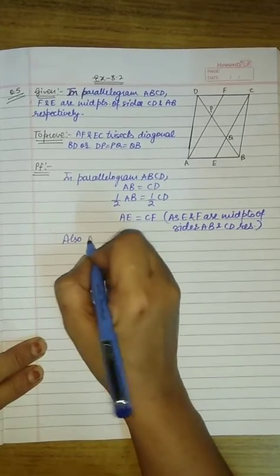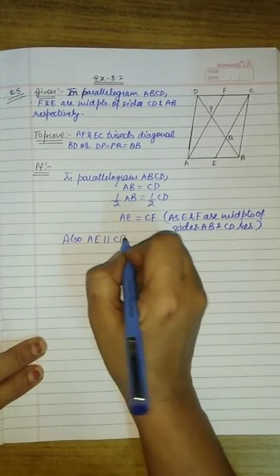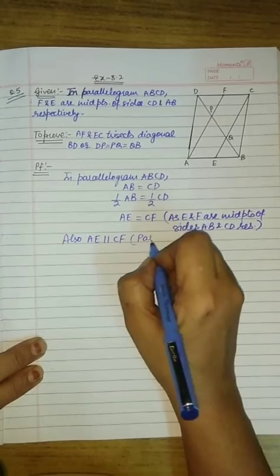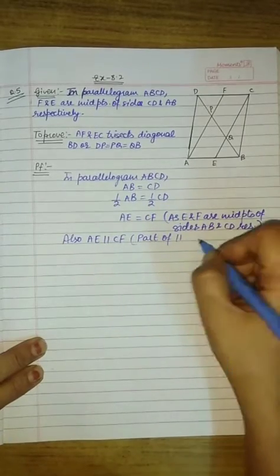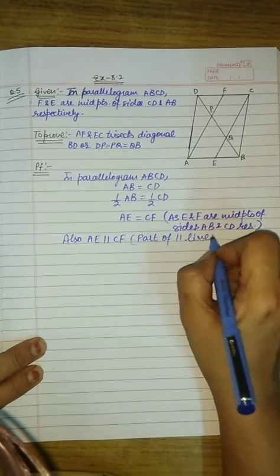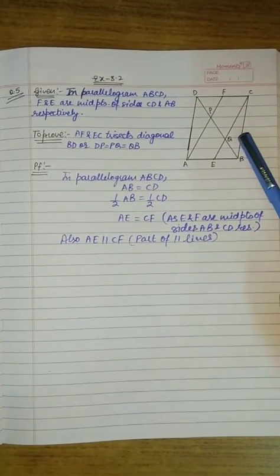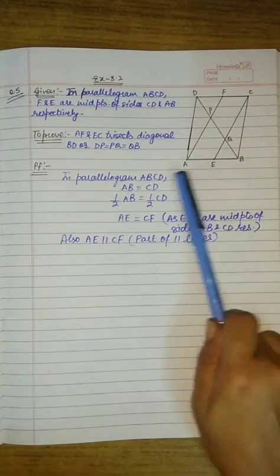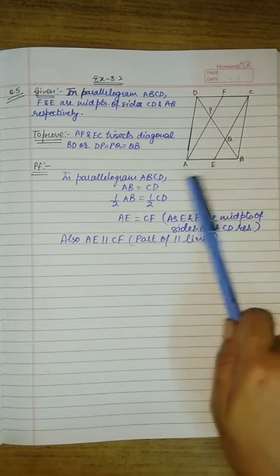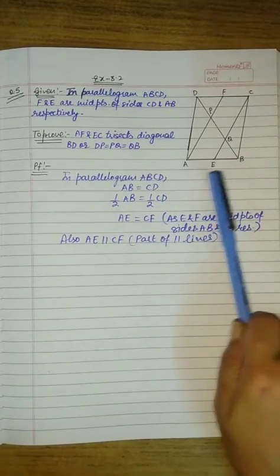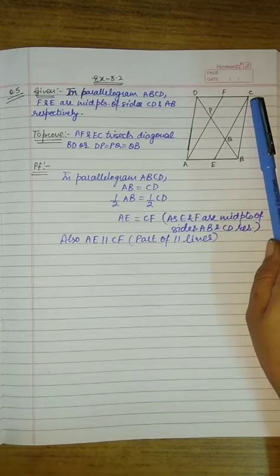Also AE is parallel to CF, because opposite sides of a parallelogram are equal and parallel also. Therefore half of these line segments are also parallel. Therefore AE is parallel to CF.